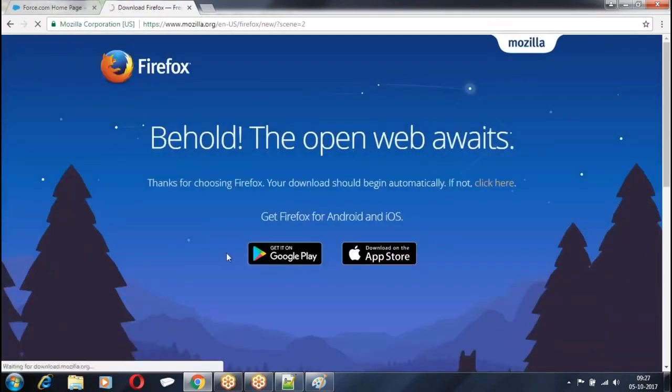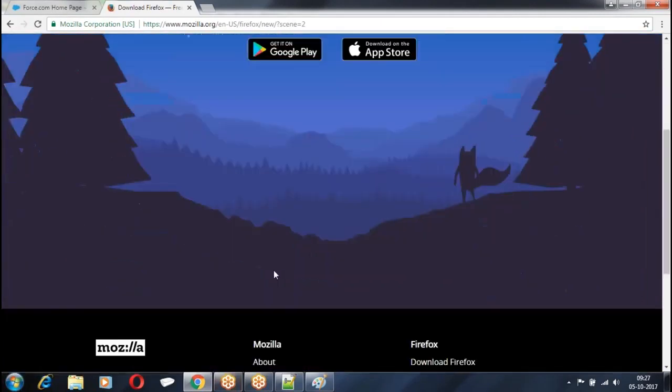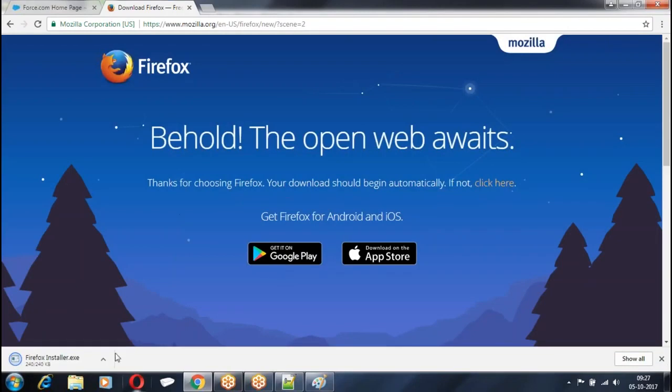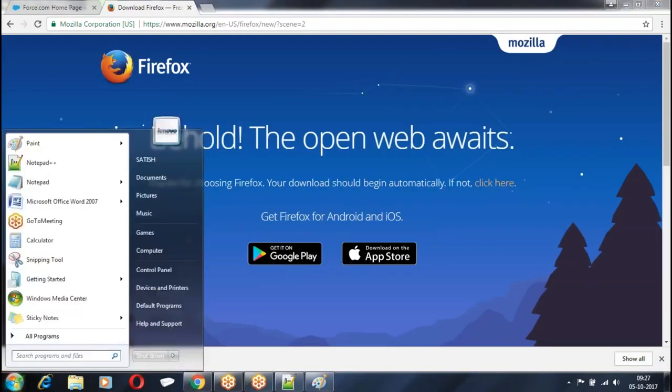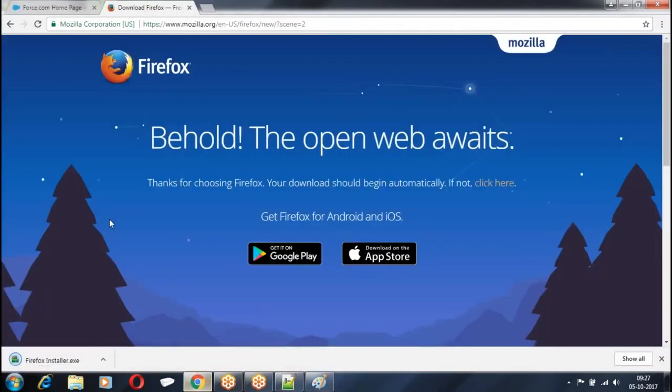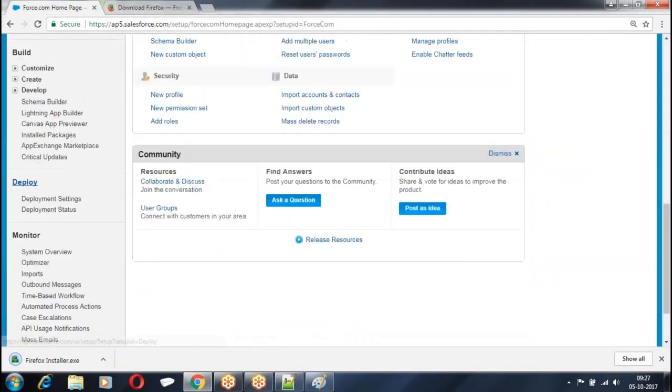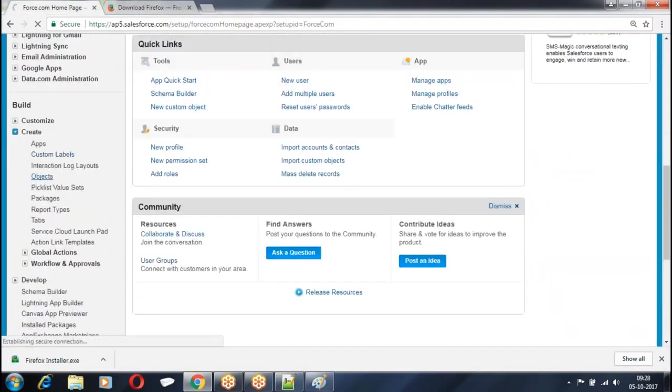Now let me log in as 3 users. Now look at the requirement. I am trying to create one of the objects. We'll do everything from scratch. Get the complete idea.